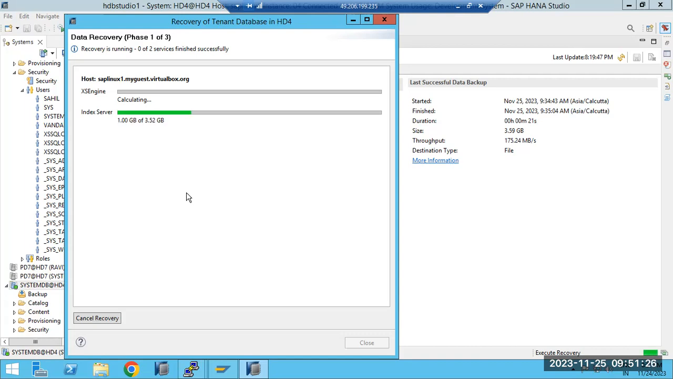So recovery is happening. While recovering, the DB must be offline. Make sure of that. HANA Studio itself will take it offline. So it must be offline while recovering here.